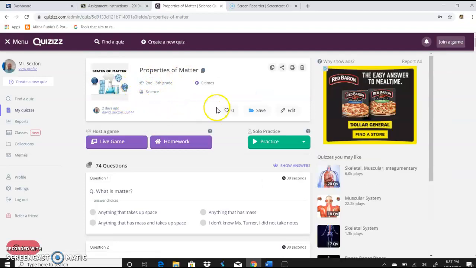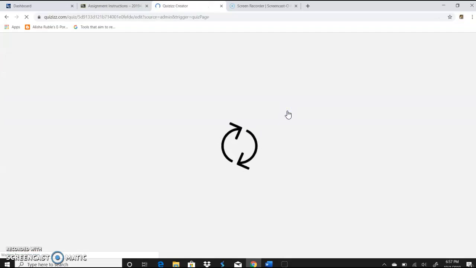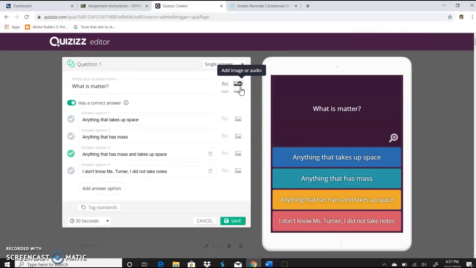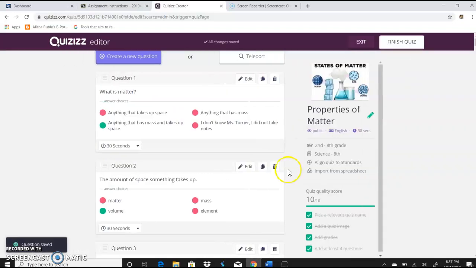And as you can see, you can go in and you can edit this. I have already set it up. I've got 74 questions in there. But if I wanted to edit this first question, I click on Edit. And it'll allow me to go in, readdress the question, and recheck the right or wrong answer. Once I do that, then that question is ready to play.